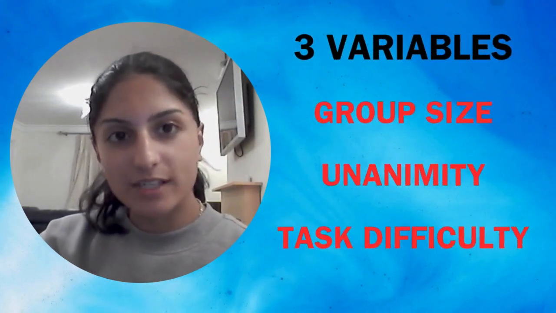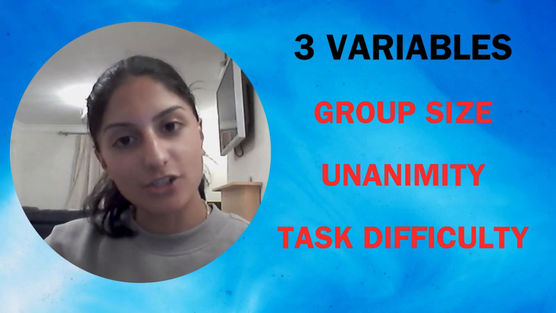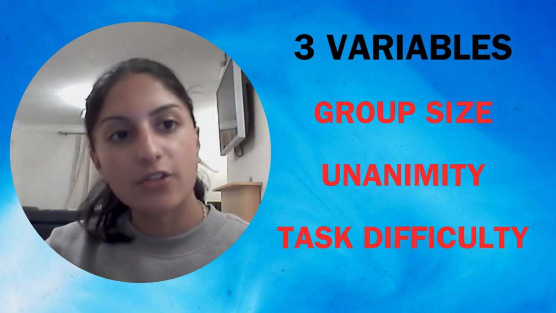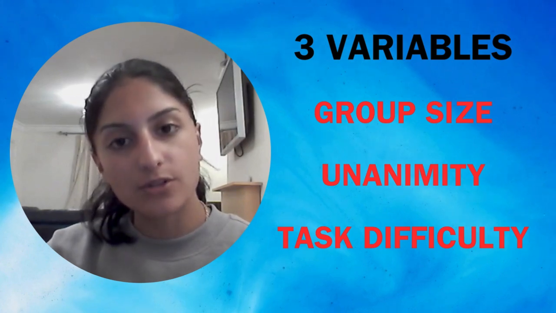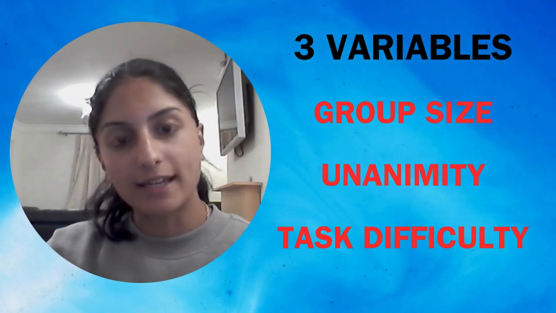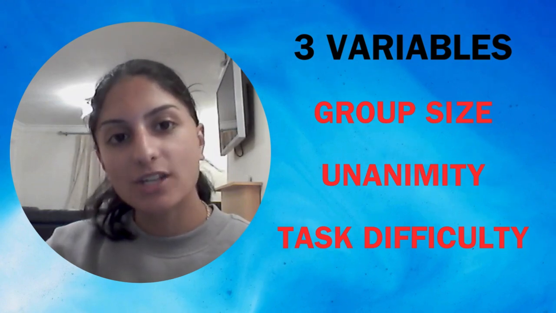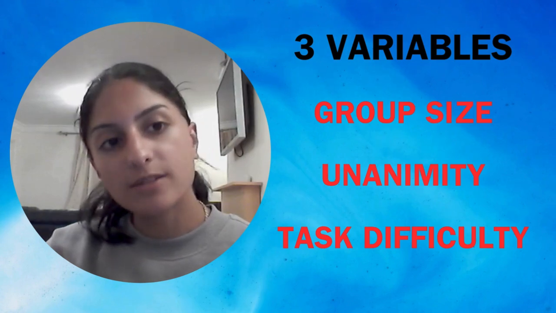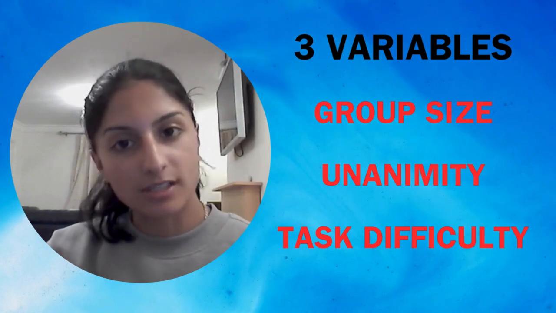In a previous video, we would have reviewed Asch's research into conformity. Asch also looked at different variables that could impact conformity levels, which is what I'm going to be outlining in this video. Asch investigated three variables, which were group size, unanimity, and task difficulty.